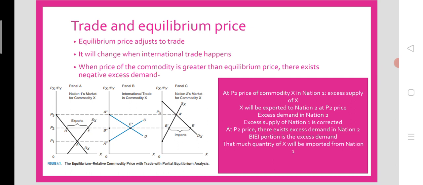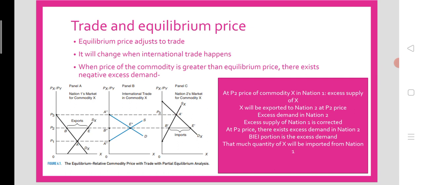The price here is P2, the price of commodity X. At the P2 price there is excess supply, and SX in the diagram shows the domestic supply for commodity X, and DX refers to the domestic demand for commodity X. Here the equilibrium price is P1. At that price only the market clears.